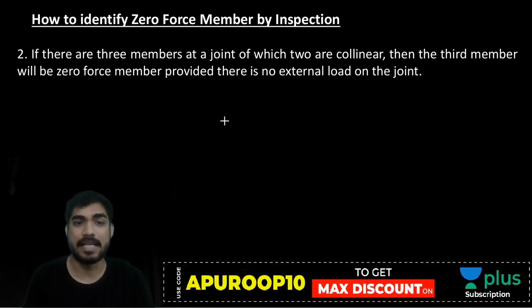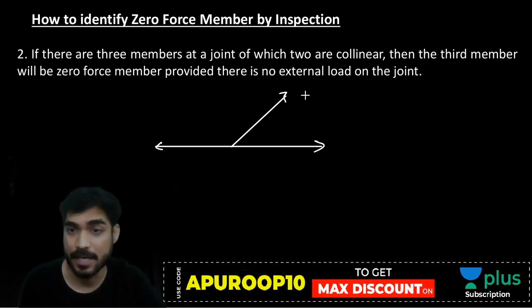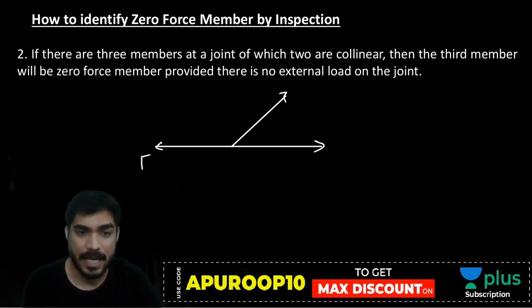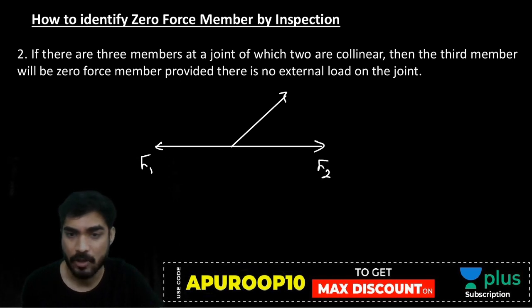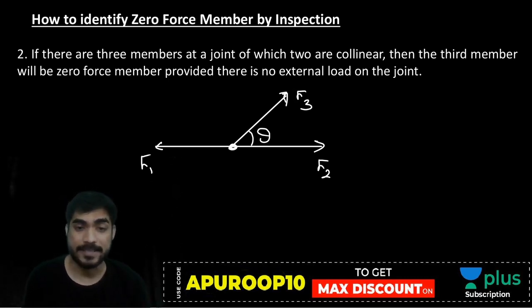Let's consider three members at a joint, of which two are collinear. Two are collinear, the third one is not collinear. Then the force in the third member will be zero provided there is no external load on the joint.